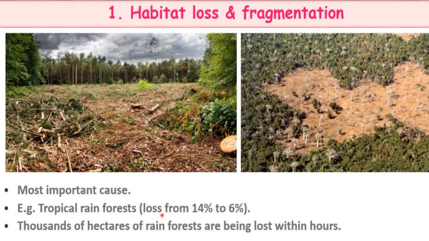Earlier these were on 14% of the earth, but now these are only on 6% of the earth. So this is a big habitat loss, and indirectly loss of many species. Within hours, thousands of hectares of rainforests are lost.